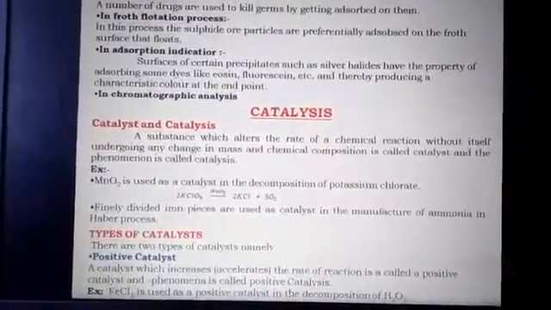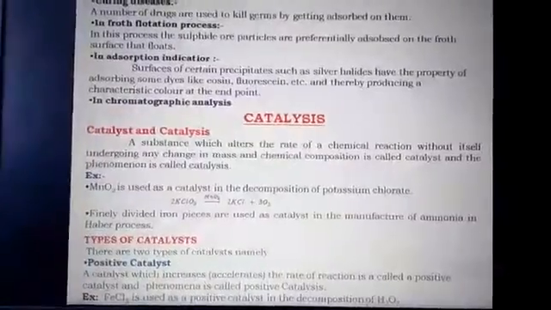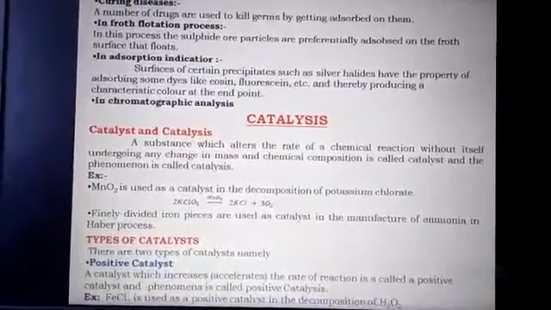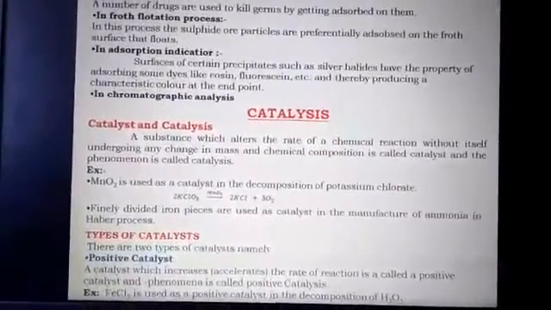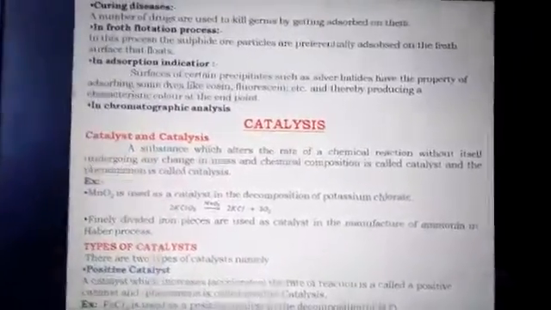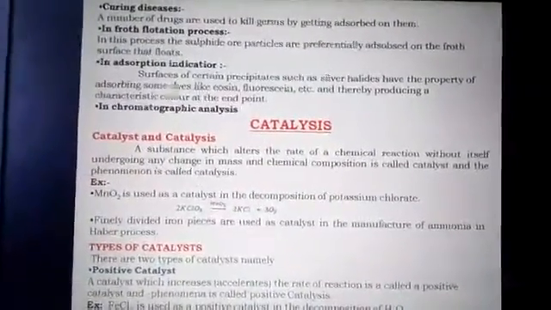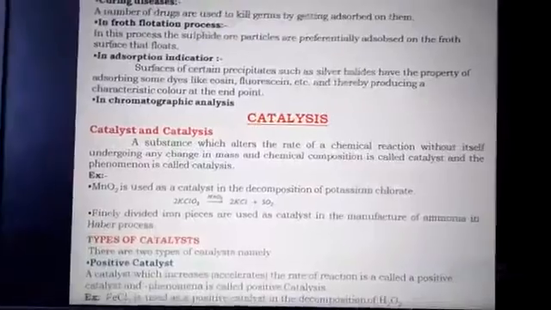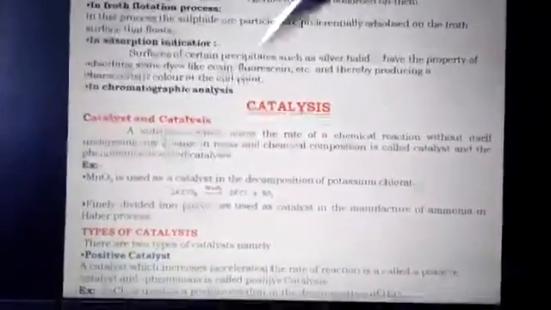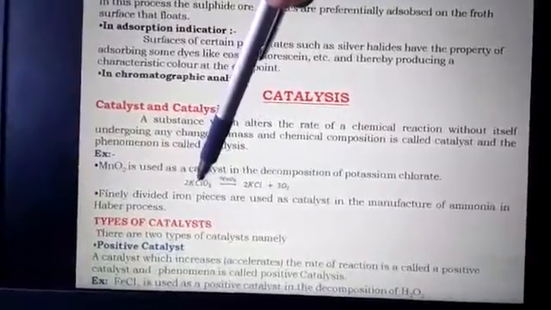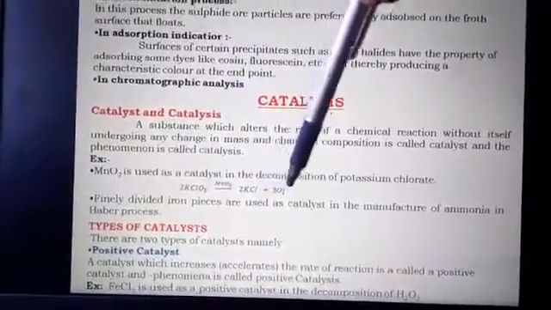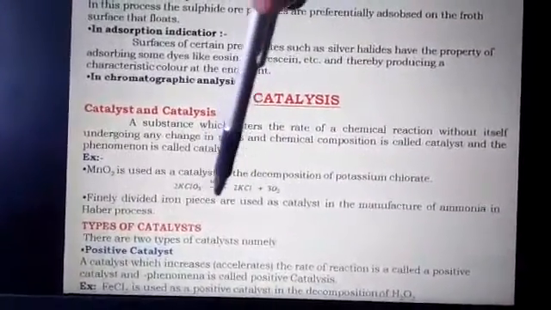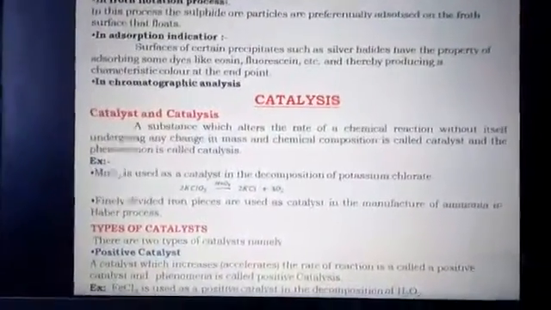For example, let us consider MnO2 as a catalyst. This catalyst can be used for the decomposition of potassium chlorate, KClO3. Look at the chemical reaction for your example. KClO3 decomposes into KCl and oxygen. For its decomposition, we are going to use MnO2 as a catalyst.